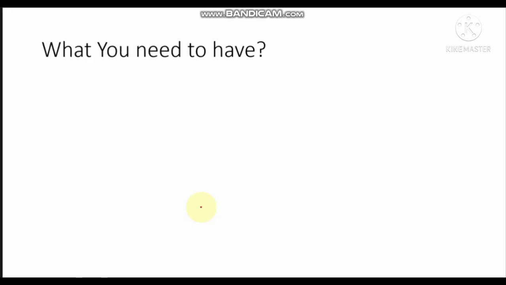Now, before you start coding, first of all I want to tell you that you do not need prior knowledge of C++ or any programming language. Since we are going from C to C++, you might panic and say maybe I need to know C before learning C++. You do not need all that. What you just need is an IDE, an integrated development environment. In this program, we are going to be using two IDEs, Code::Blocks and Dev-C++.